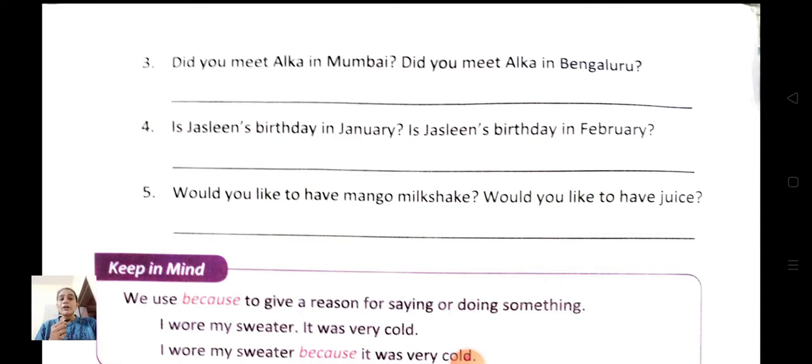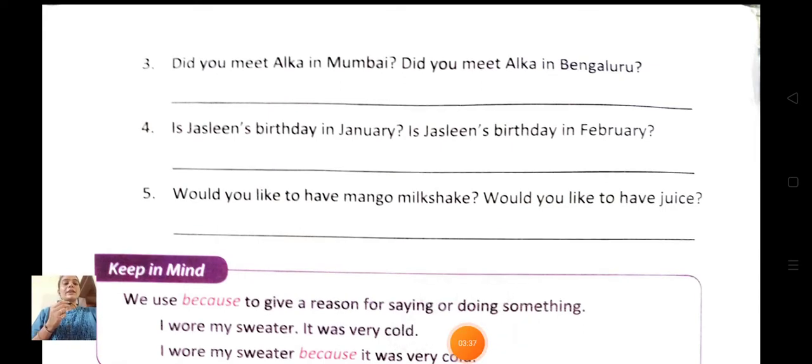Okay. Now the fifth one. Would you like to have mango milkshake and would you like to have juice? So here you have choice between mango milkshake and juice. So how will we write it? Would you like to have mango milkshake or juice? Question mark. Okay, so this is the way you will join sentences with the conjunction or.